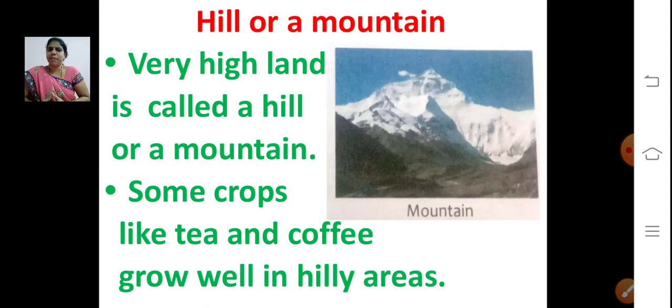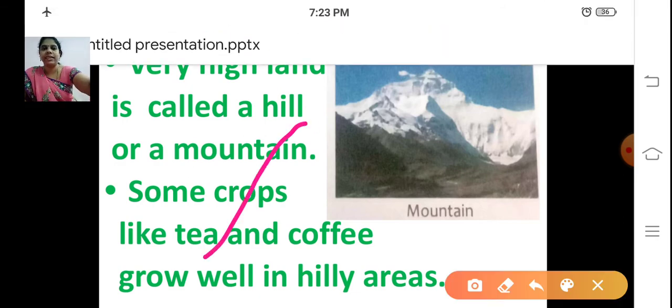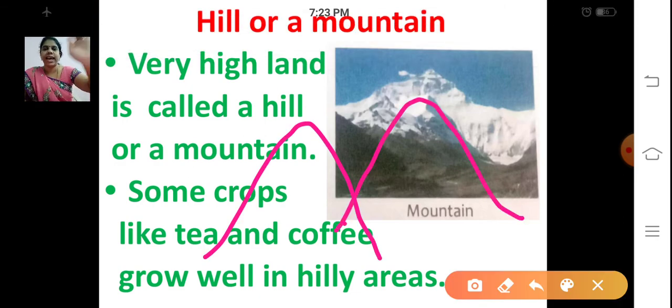And what is a hill or a mountain? How will it be? Will it be flat? No, it is a very high land. Very high land is called a hill or a mountain.